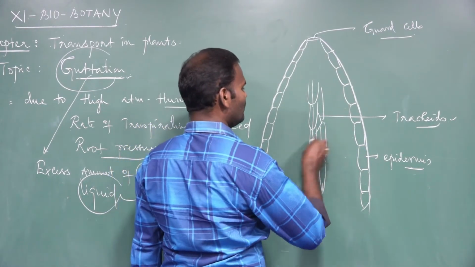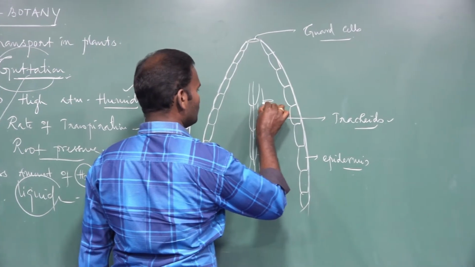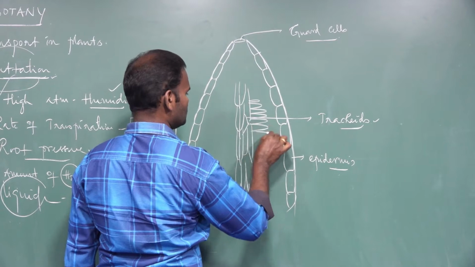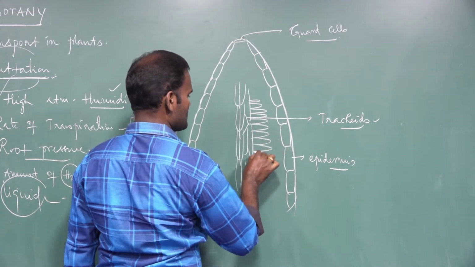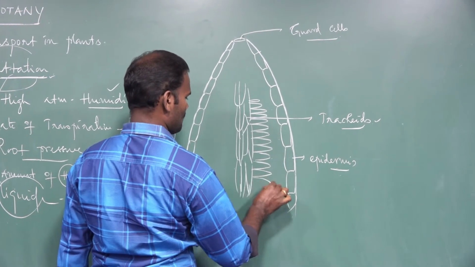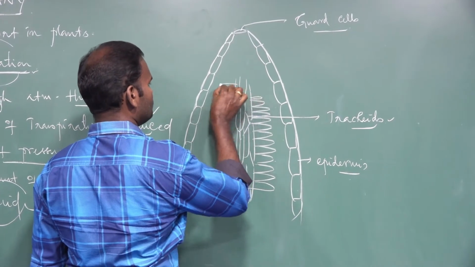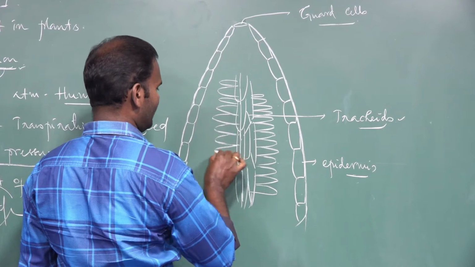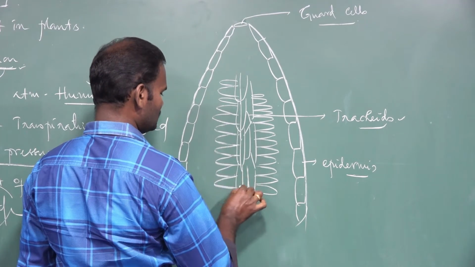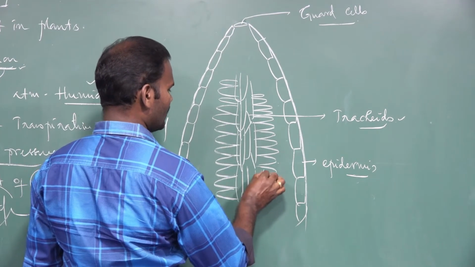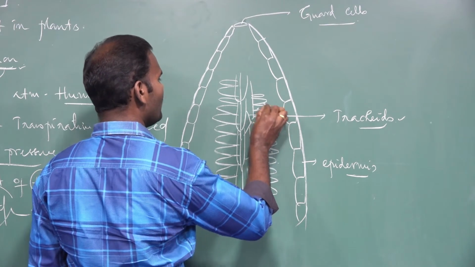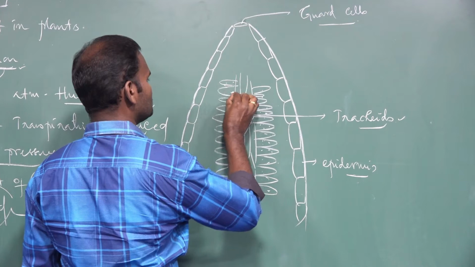Both sides of the midrib are covered with palisade parenchymatous cells. The palisade parenchymatous cells are tightly packed without any intercellular spaces. They contain many chlorophyll pigments, so they are mainly involved in photosynthesis.